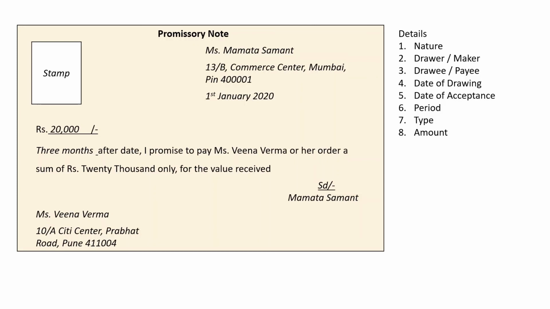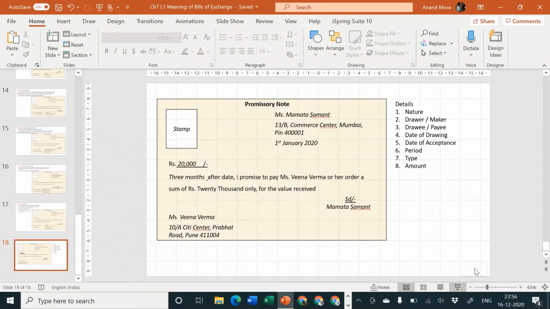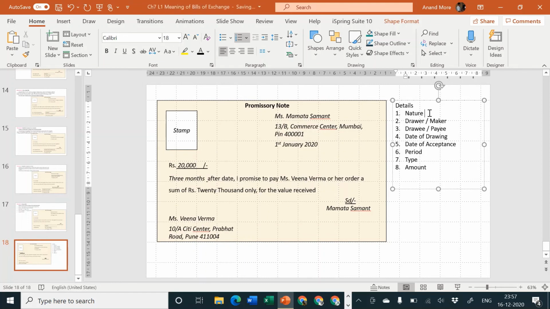Now this is a promissory note. There is no need of acceptance because the person who is drawing it, he himself or she herself has already promised. So there is no question of acceptance required here. Okay. Bill of exchange will require acceptance. Promissory note doesn't require it. So what is the nature? The nature is promissory note. Who is the drawer or maker? The drawer or maker is Mamata.